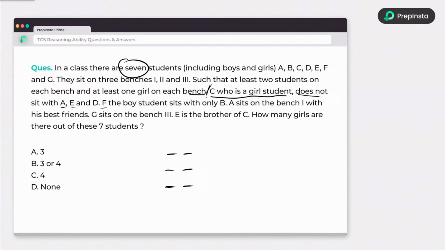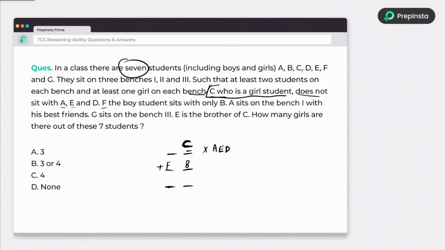So let's decode the statements. C is a girl student and she won't sit with A, E, D. So A, E, D won't sit along with C. Okay, one thing I got. Next, F is a boy student who sits only with B. So F is male and he only sits with B.